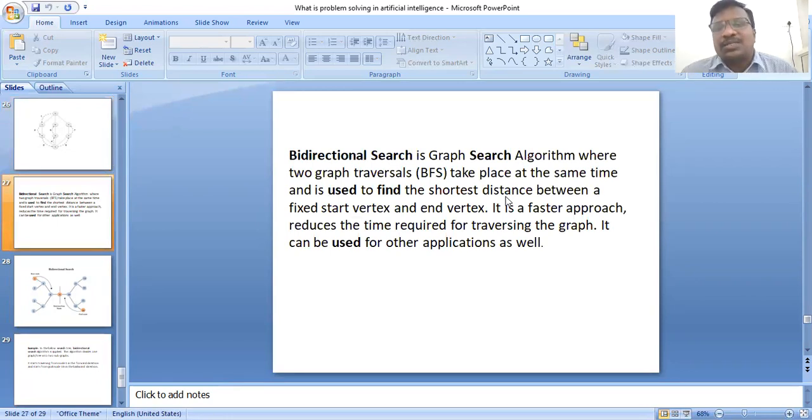Next, the bidirectional searching process is an algorithm. The bidirectional search graph algorithm runs two BFS searches at the same time and is used to find the shortest path between the fixed start vertex and the end vertex. It is a faster approach and reduces the time required for traversing the graph. It can be used for other applications as well.